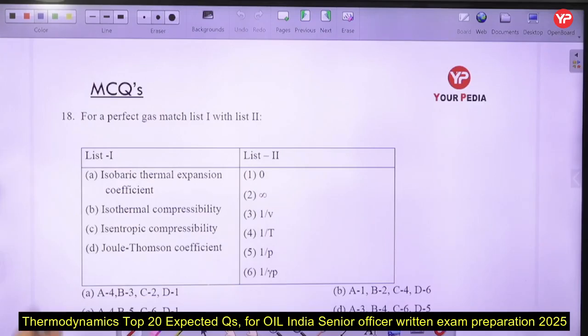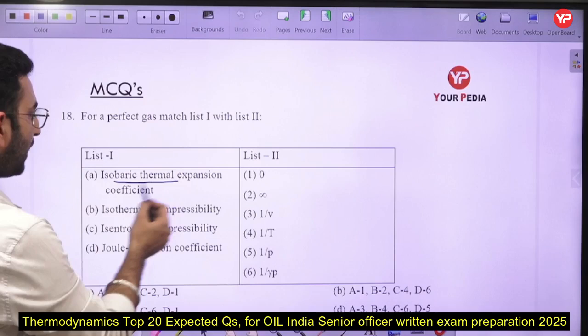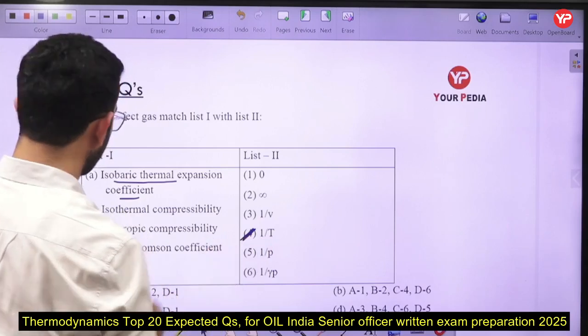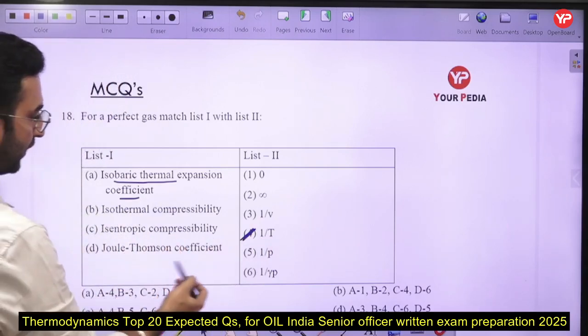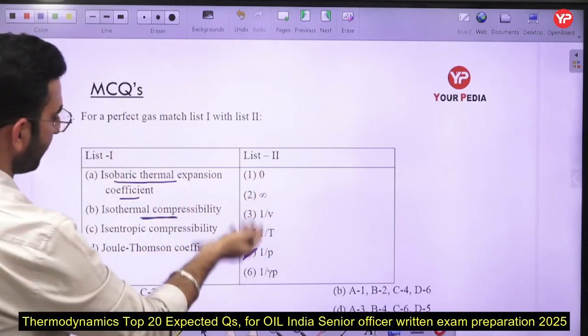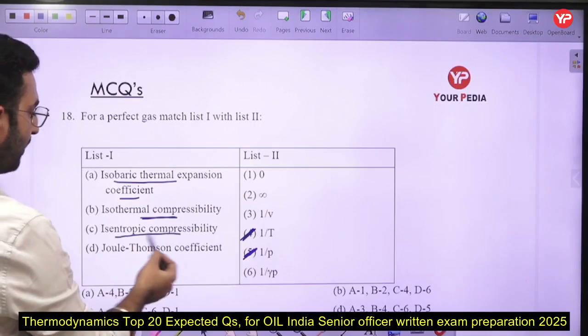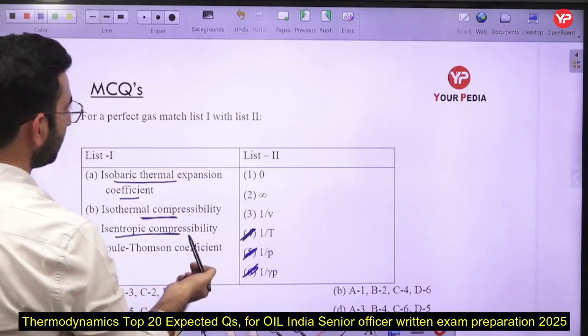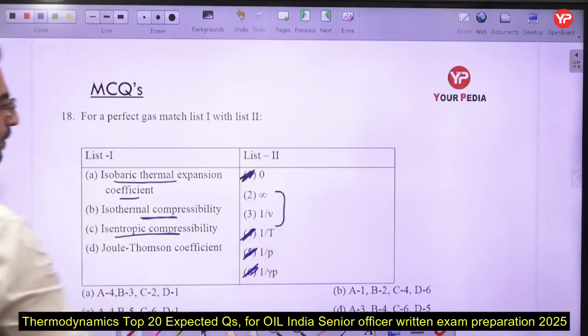Next, we have to match these things. How can you match this? Just see the options very carefully. Isobaric thermal expansion coefficient is matched with 1 upon temperature. Isothermal compressibility matches with 1 upon pressure, because compressibility is the reciprocal of bulk modulus, so you can match it with 1 by P. Isentropic compressibility is 1 by gamma P, that is the correct one, and the Joule-Thomson coefficient is going to be 0, because it is not matching with 2 and 3. So I can write option C is the correct answer. That is a very simple case only.